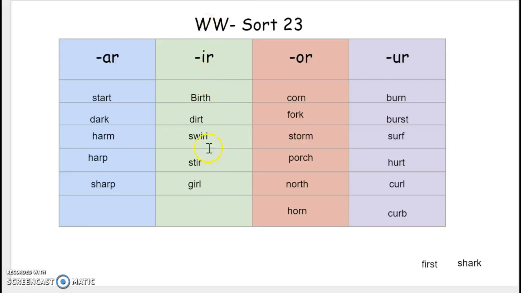It went in the IR column. Our next word is first. It went in the IR column. Our last word is shark. And it went in the AR column.